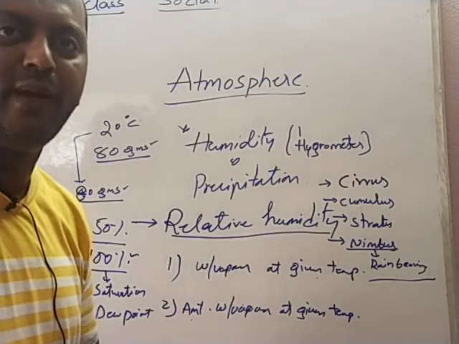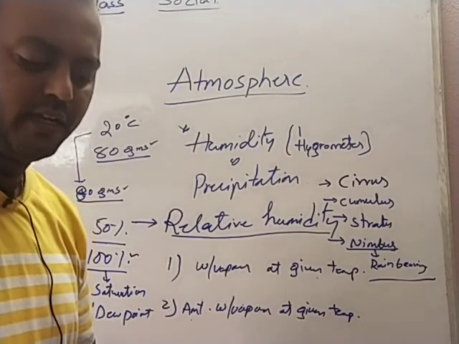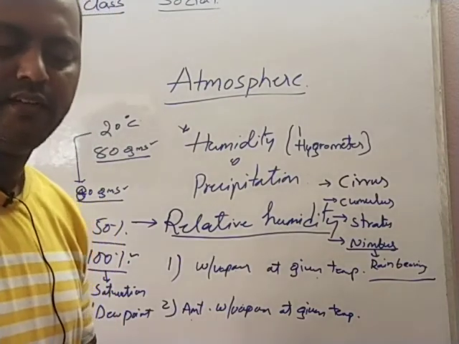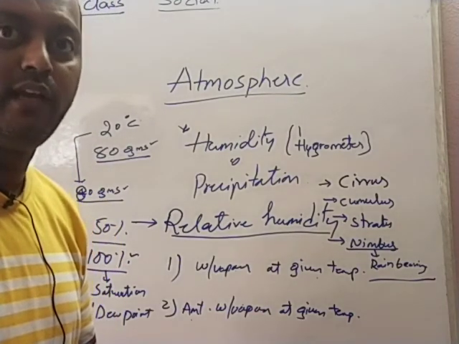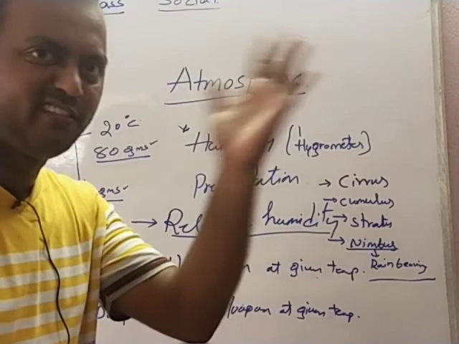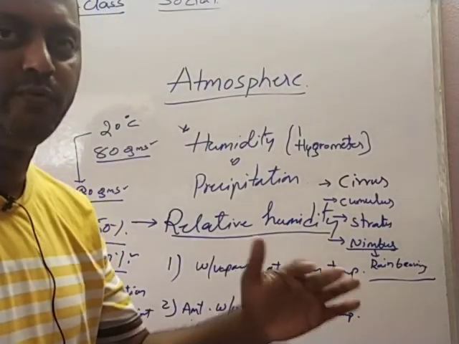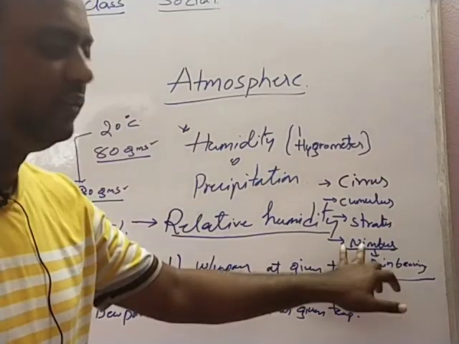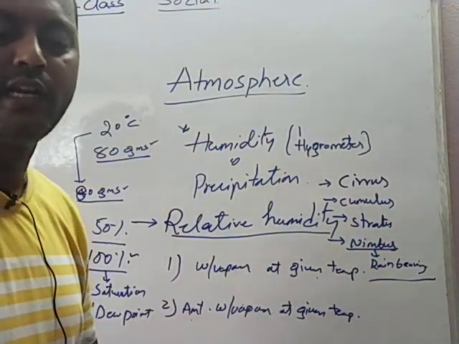And if these droplets condense very close to the earth's surface, these droplets are lighter and we get fog. Early in the morning we find fog, isn't it? Like smoke. So if it is very near to the earth's surface, it leads to fog. But these clouds lead to rain bearing.